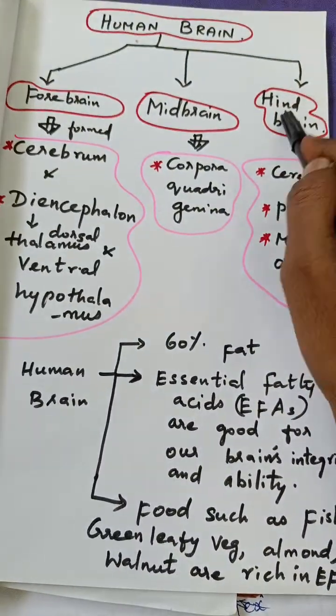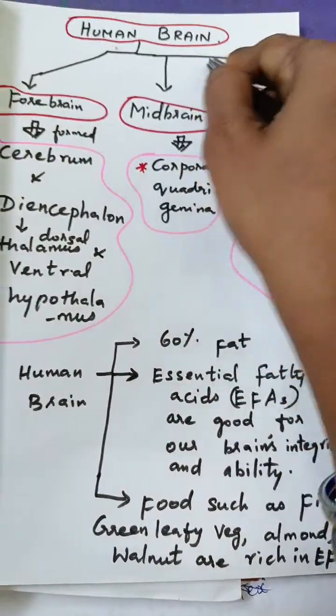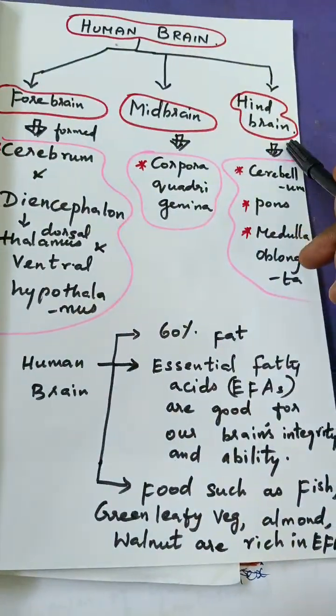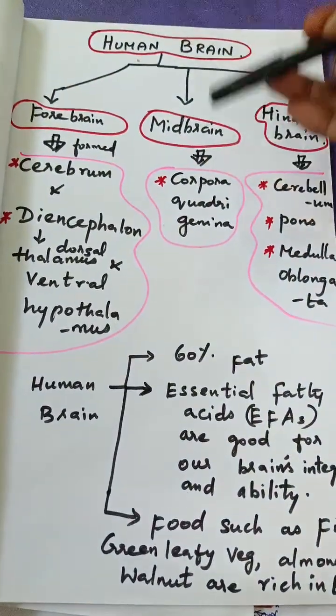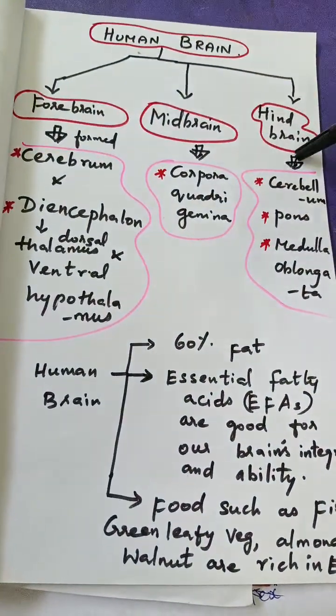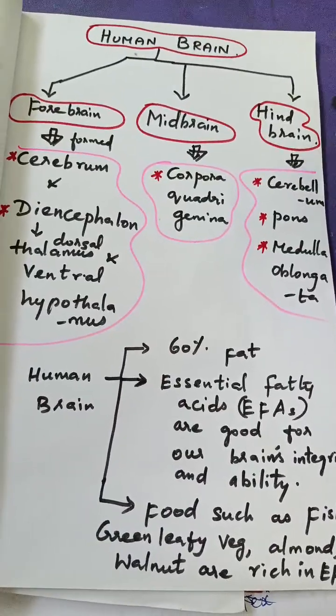So you can think that we have only one brain, and the three brains are nothing but its parts. Fore means the upper part, mid means the middle part, and hind means the last part, the third part we can say.